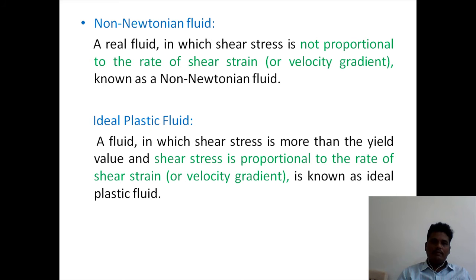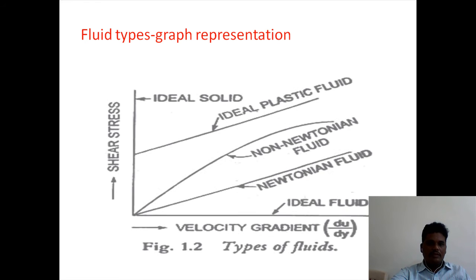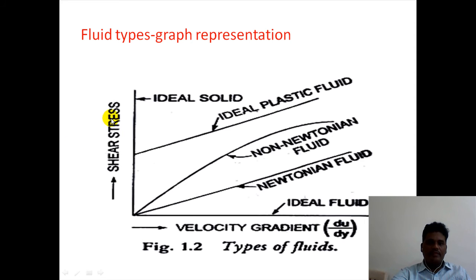Now by the diagram we can easily understand the fluids. Look at the graphical representation of shear stress and velocity gradient. These are ideal solids and these are ideal fluids. In nature, ideal solid is not there, ideal fluid is also not there. Now, the line which satisfies Newton's law of viscosity, mu into du by dy, is a straight line, and that fluid is called a Newtonian fluid.